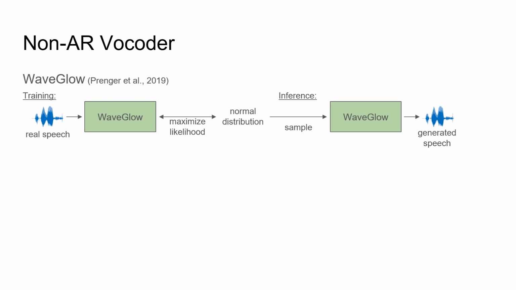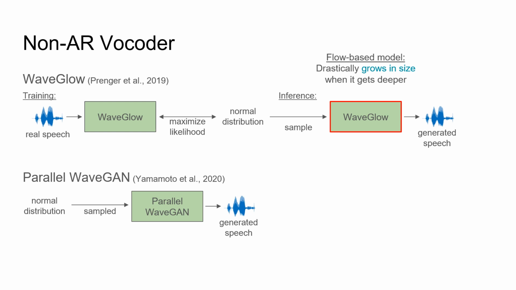The model then can generate high-quality audio samples in parallel. WaveGlow is a very deep model and contains a large number of parameters. Also, big batch size is necessary for model convergence. Hence, it consumes huge computational resources during training and inference time.